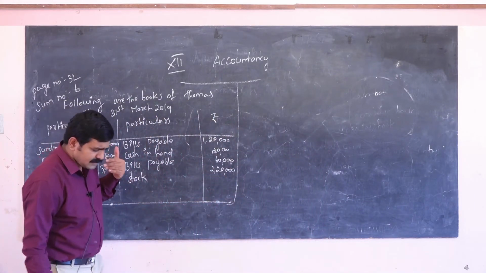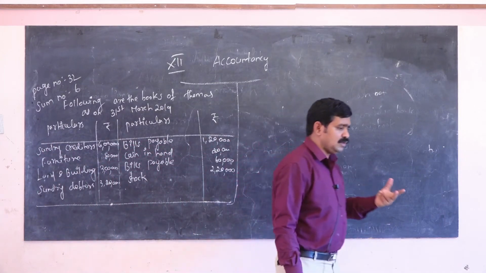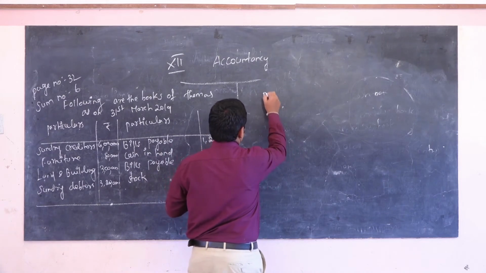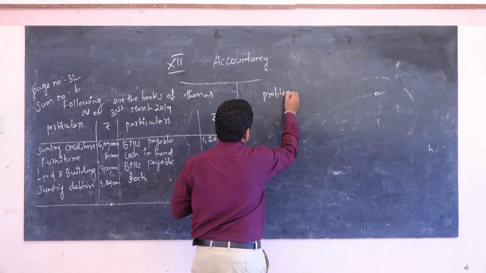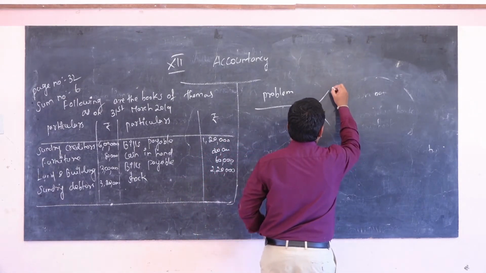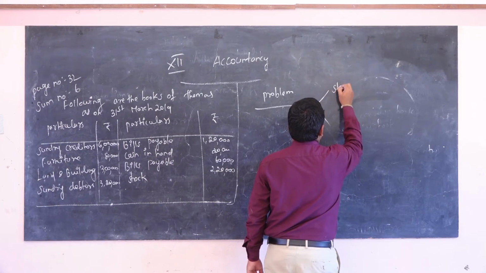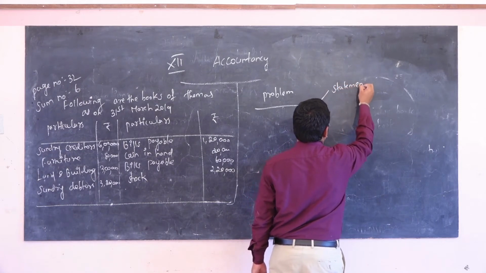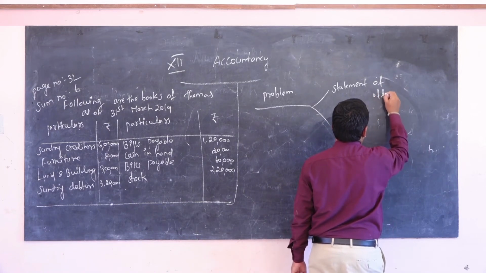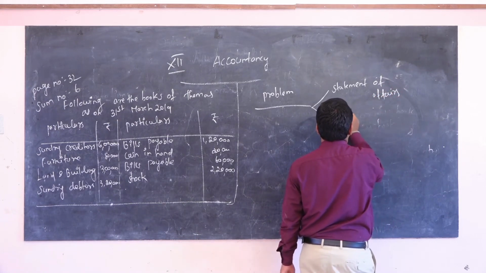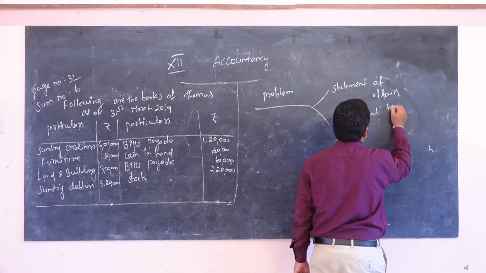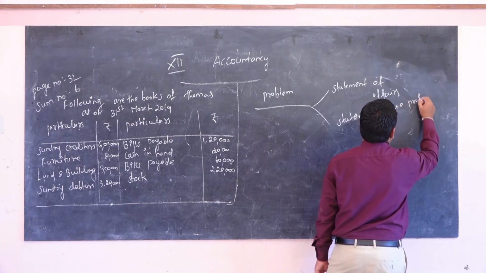The problem can be solved in two methods: statement of affairs and statement of true profit and loss account.